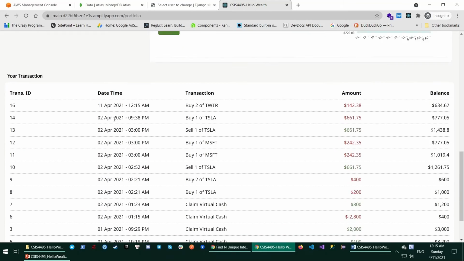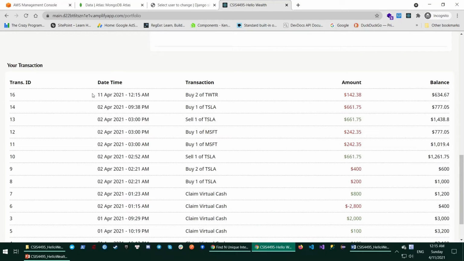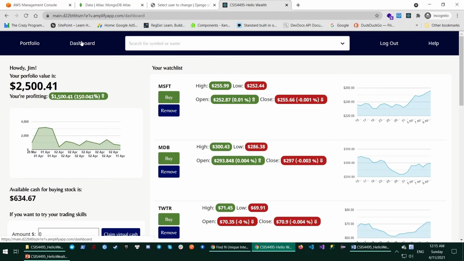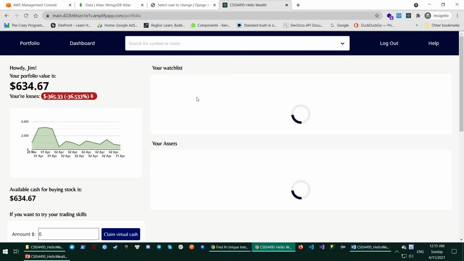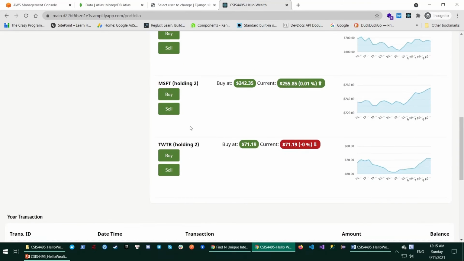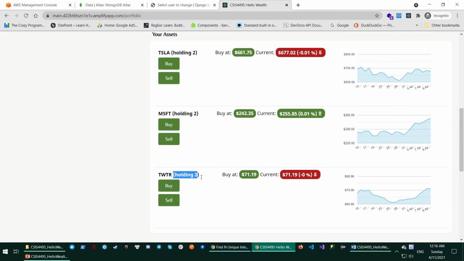And if we look here, I already logged the transaction with Twitter. I bought 2 Twitter for 142.38. And yeah, if I go back to the portfolio, I can see the data from the API that I am already holding 2 Twitter equity.